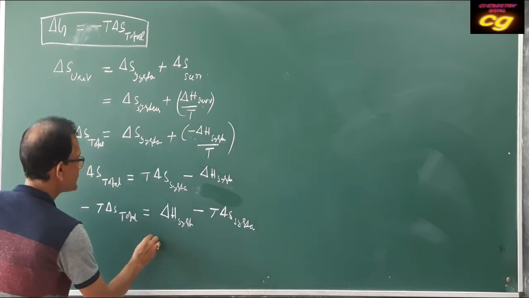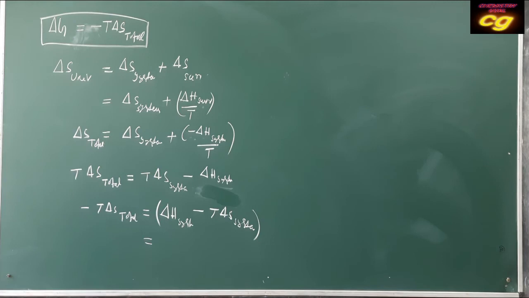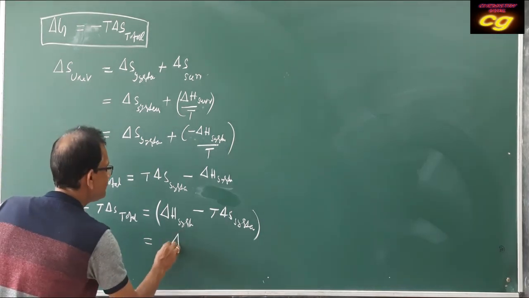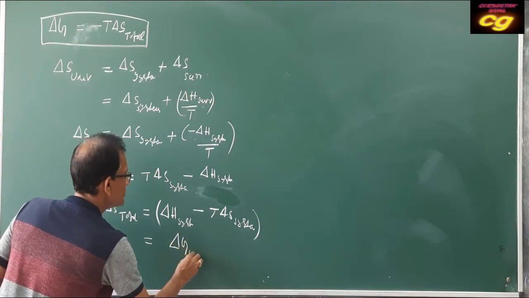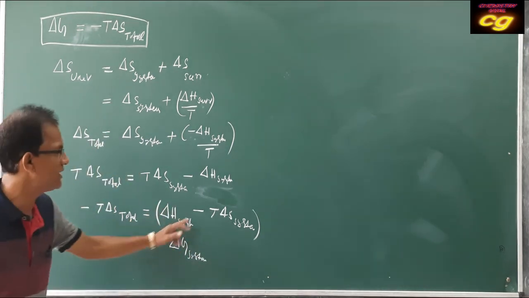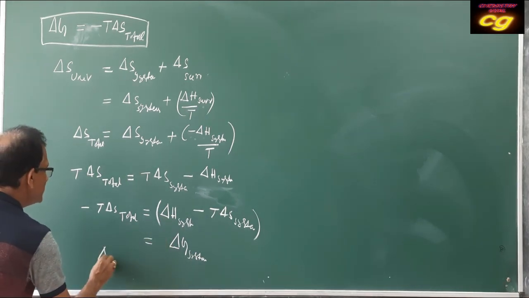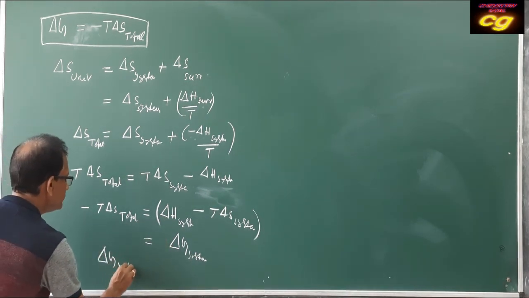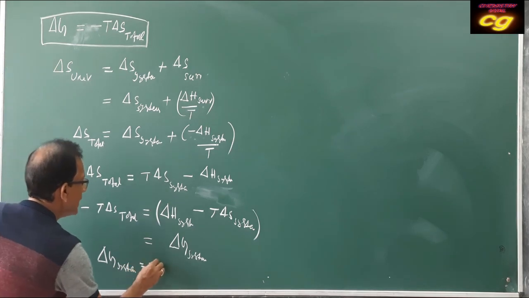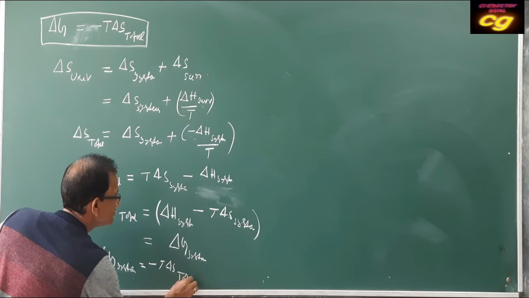And this factor, del H minus T del S, is equal to del G of the system. So we got del G system is equal to minus T del S total.